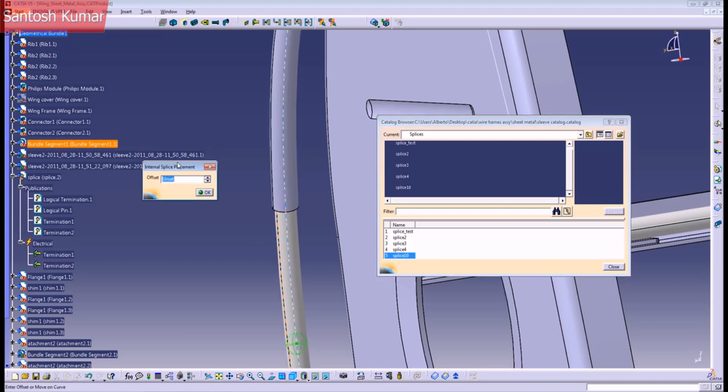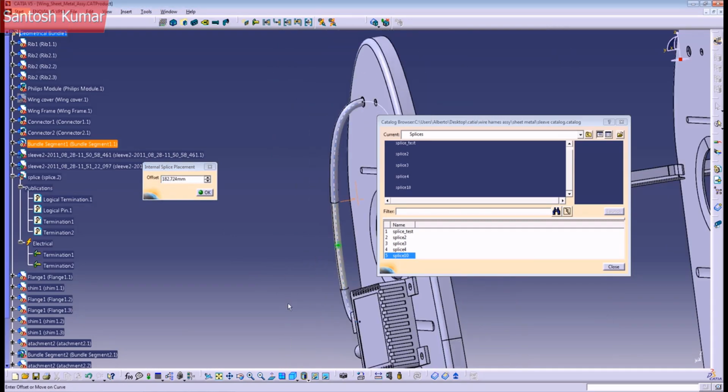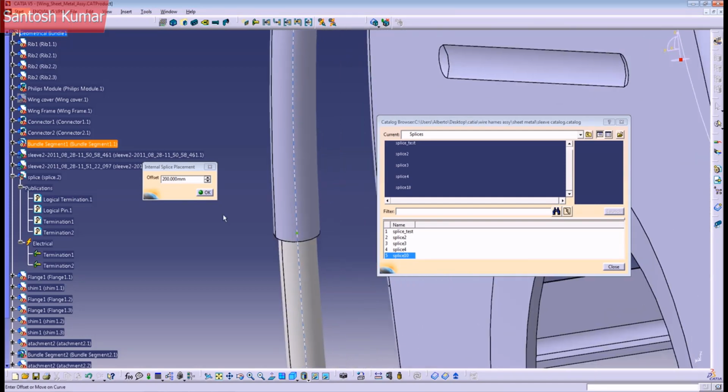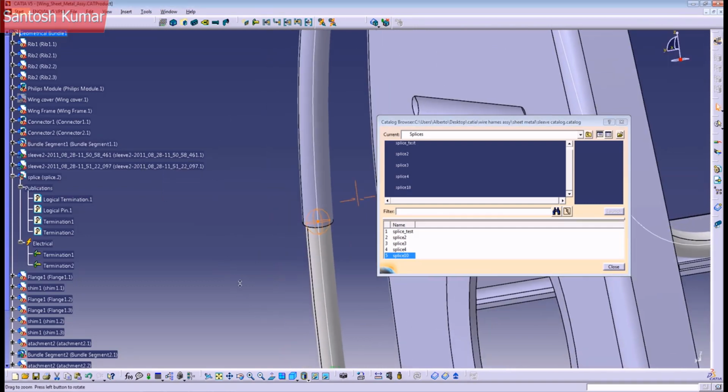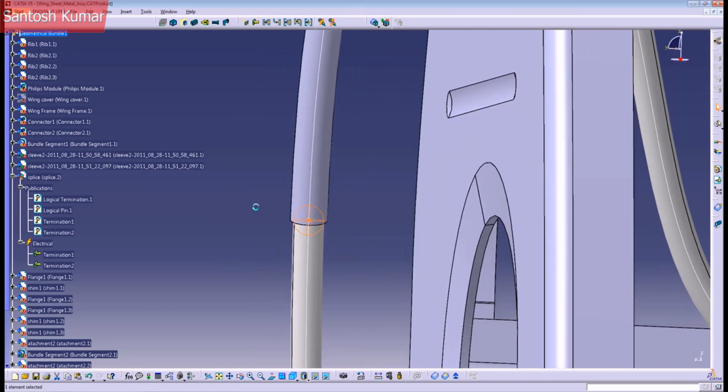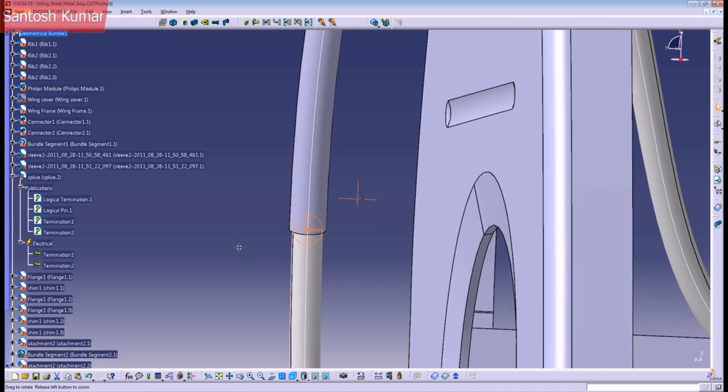And you're going to have this pop-up where you can write the length from, in this case, this connector, or you can just write the length here or select the point that we just created. Select it and press OK. Now you have added your splice to your harness. So we can close the catalog.